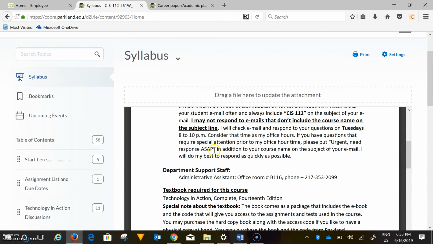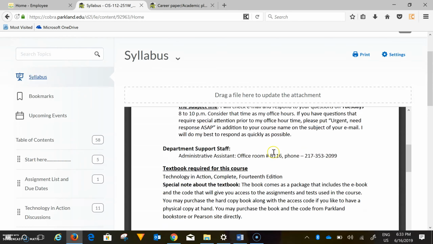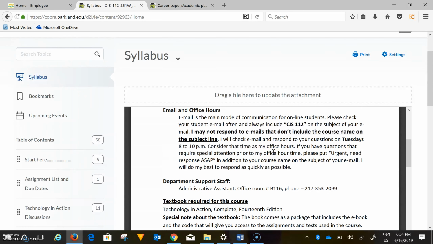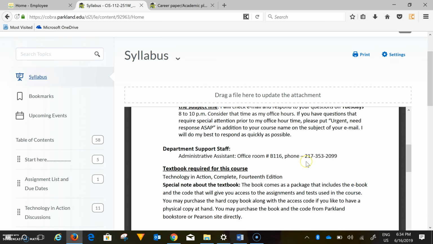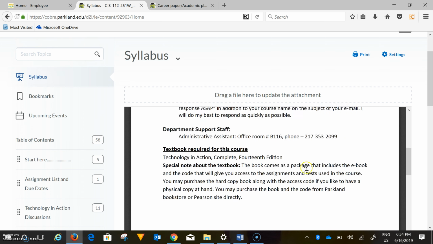If what you need is urgent, put urgent, ASAP response needed next to your course name in the subject. That way, I make sure that I immediately respond. I usually respond immediately. Even if I cannot answer right away, I'll let you know that I saw your email and I'll be on it.